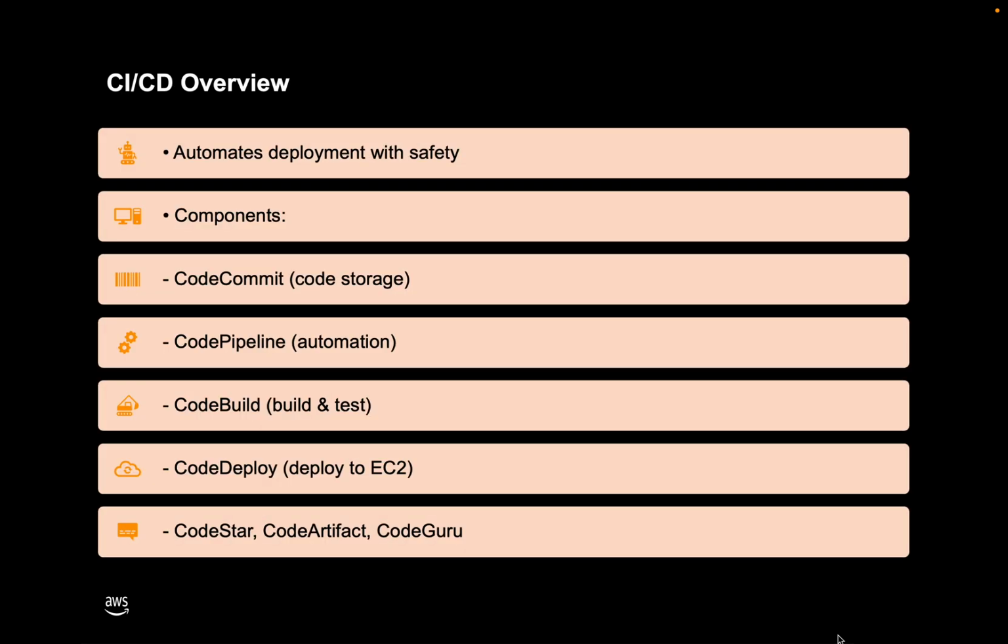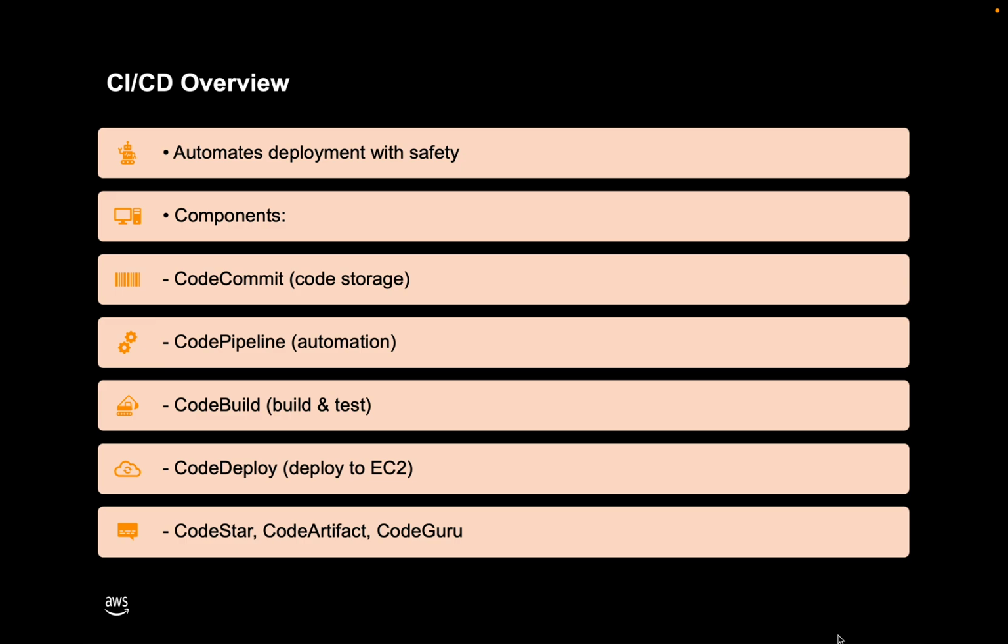The overview of CI/CD is that it automates the deployment with safety, and the components are CodeCommit, which is the code storage; CodePipeline, which is the automation from CodeCommit to CodeDeploy, where everything is done by CodePipeline, which automatically runs each of these stages; CodeBuild, which is used to build the code and test it; and CodeDeploy, which is used to deploy code to an EC2 instance.